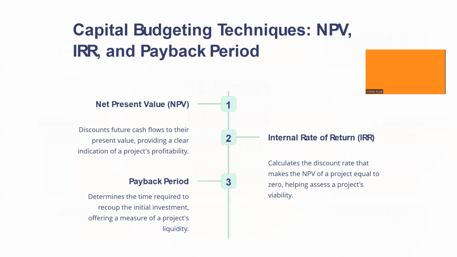And IRR is the rate at which we discount all the future cash flows and make them zero in the present, and such a rate is called IRR.